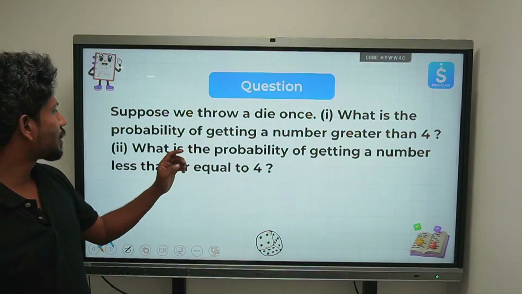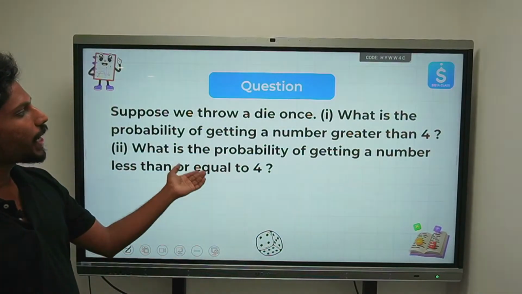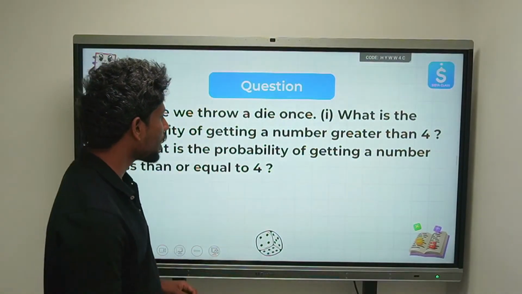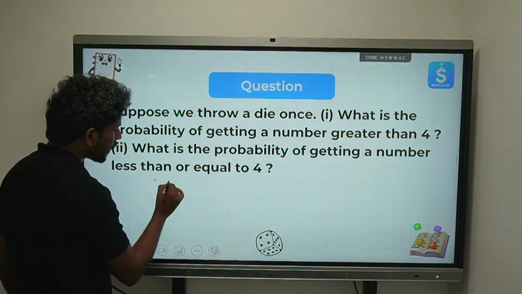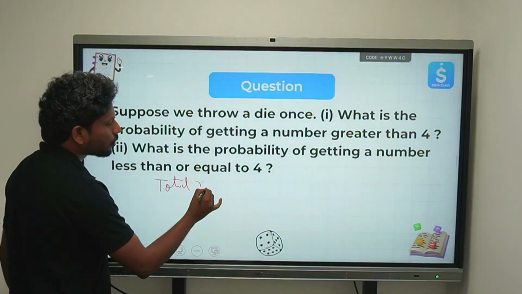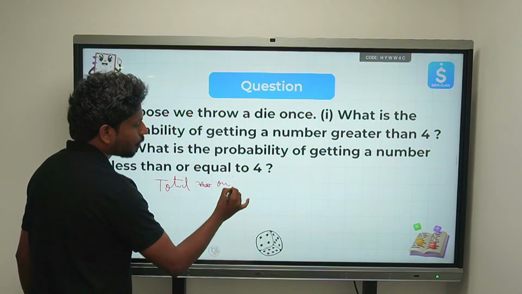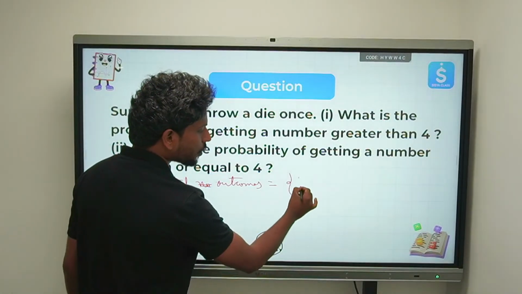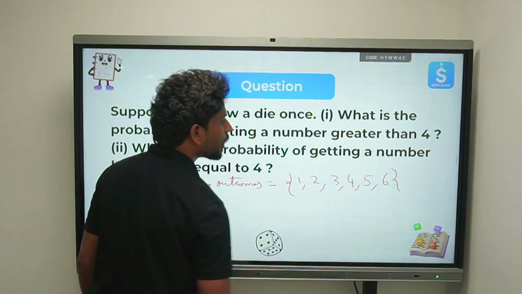Now let's see the next question. Suppose we throw a die once. What is the probability of getting a number greater than 4? Please see this question very carefully. First of all, when you are rolling a die, first just write directly what the total outcomes are, without further thinking about the question. When you roll a die, what are the total outcomes you have? 1, 2, 3, 4, 5, 6. Totally 6.